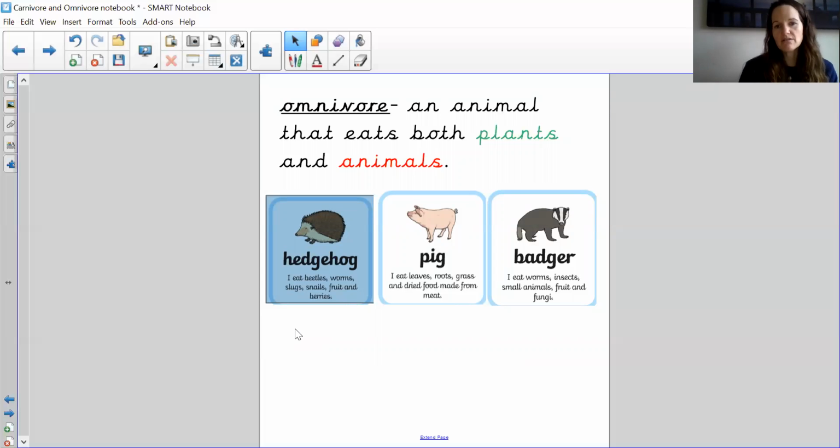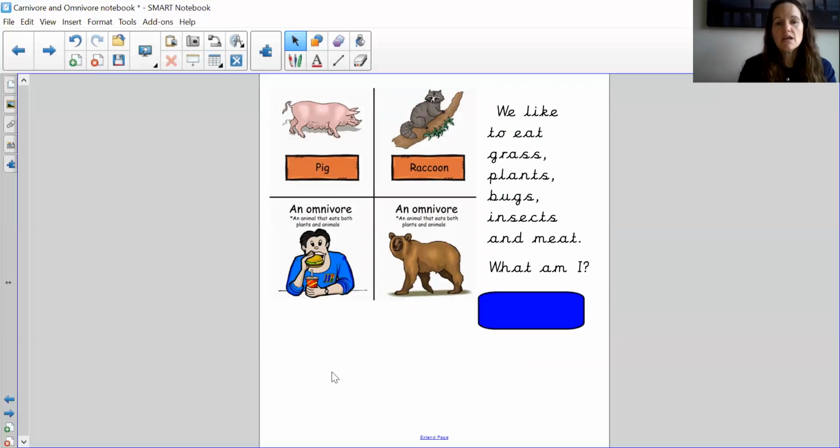And then a badger. So a badger eats worms, insects, and small animals. So a badger eats meat, but it also eats fruit and fungi. So it would be considered an omnivore because it also eats plants. So we have pigs, raccoons, a bear. So a bear loves eating fish, but it also likes to eat berries. So a bear would be an omnivore because it eats meat and plants.